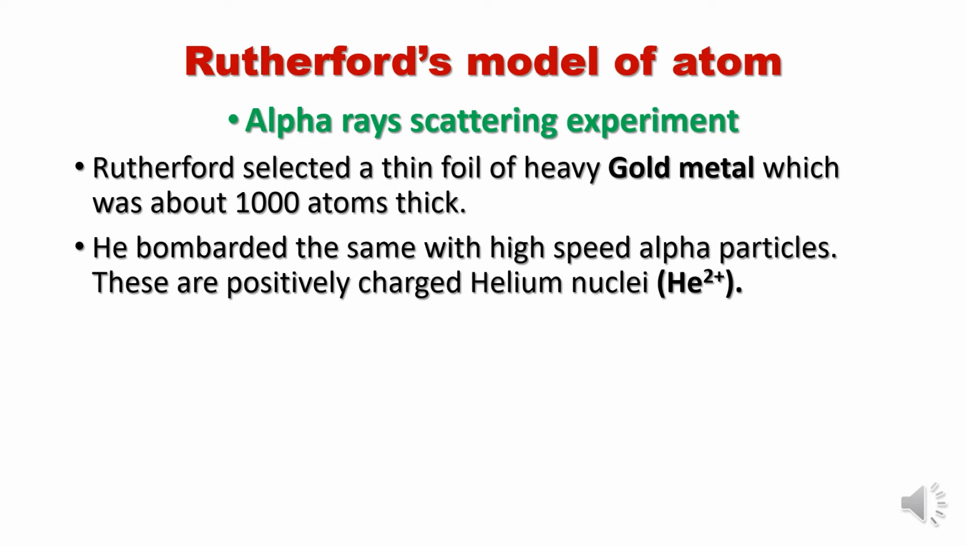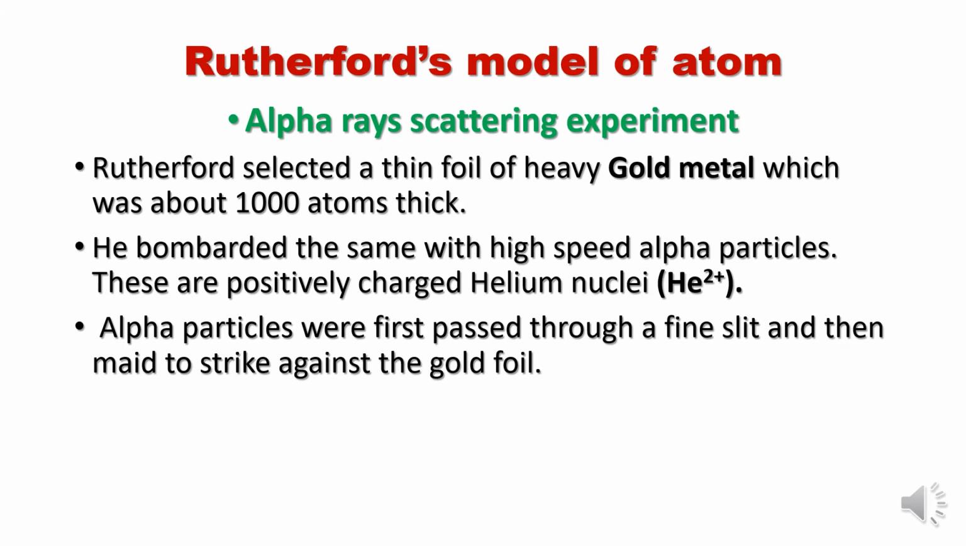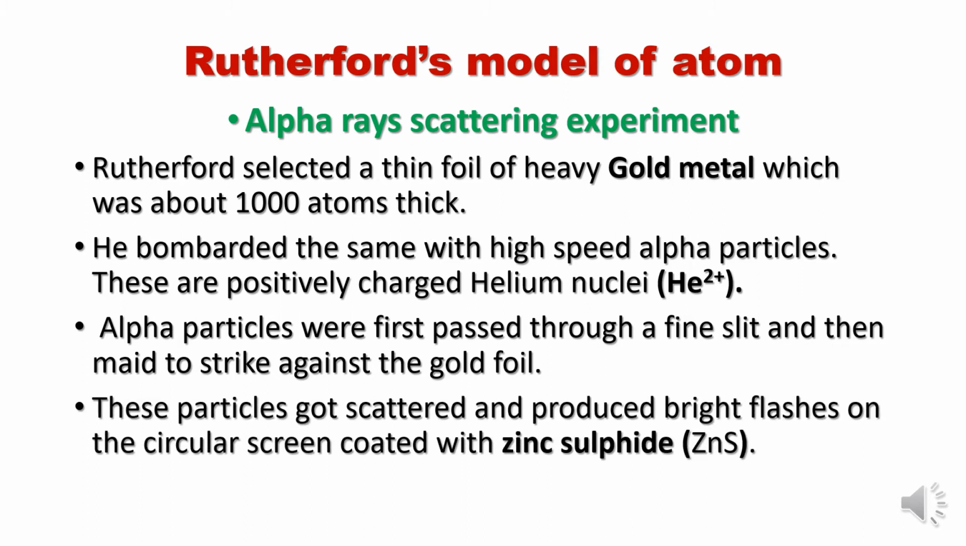So what do we mean by these alpha particles? Alpha particles are nothing but positively charged helium nuclei. Nuclei is the plural form of nucleus. And alpha particles were first passed through a fine slit and then made to strike against the gold foil. And these alpha particles got scattered and produced bright flashes on a circular screen coated with zinc sulfide.